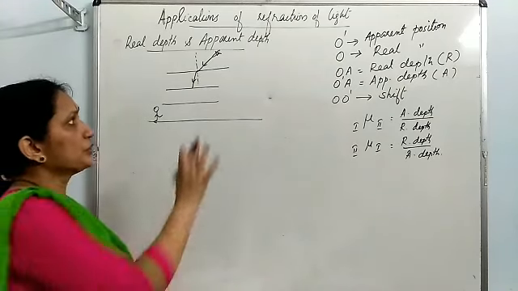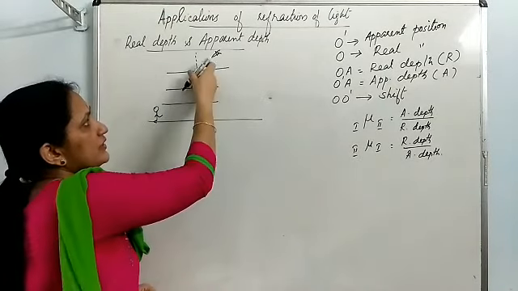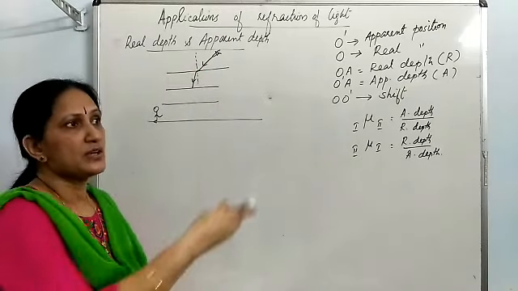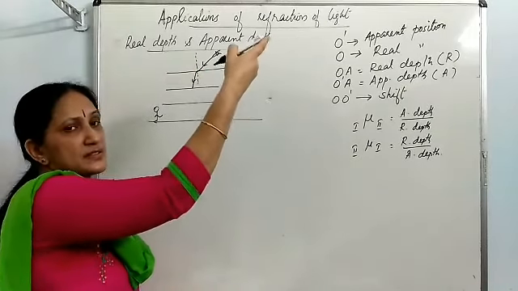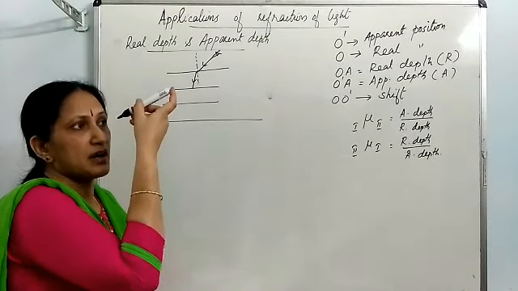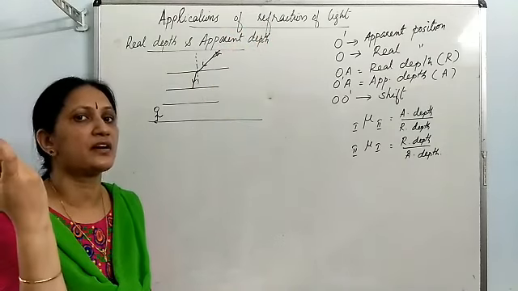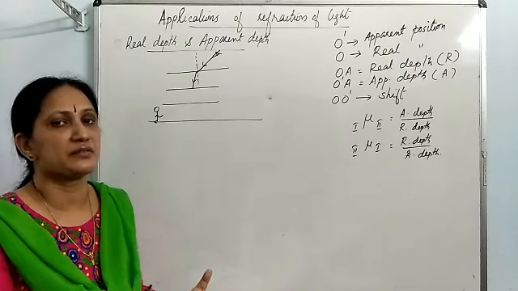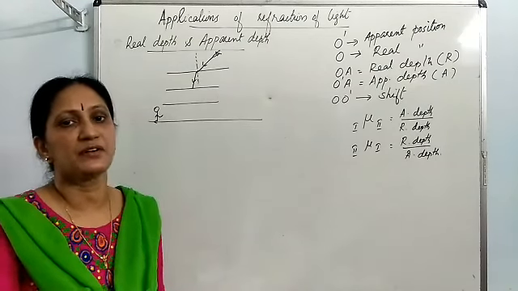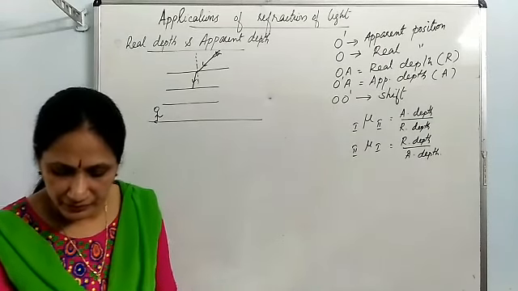And you know, this air is not a rigid matter, it moves. According to the movement, this refracted ray also fluctuates, its path fluctuates. So sometimes the light rays coming from the star enter into our eye, then we see the star. Sometimes due to air movement, this ray goes out of sight, then we can't see. So due to this effect, we feel that stars are twinkling. So the scientific reason behind the twinkling of stars is refraction.